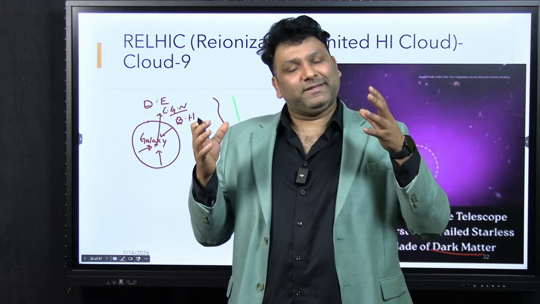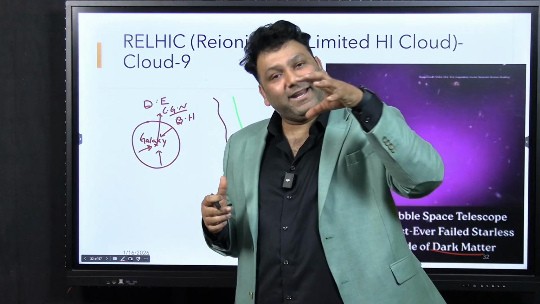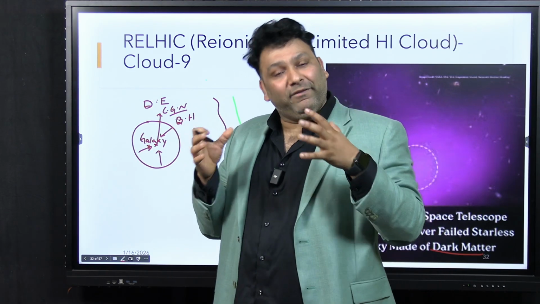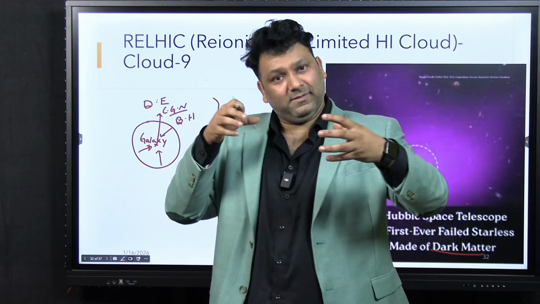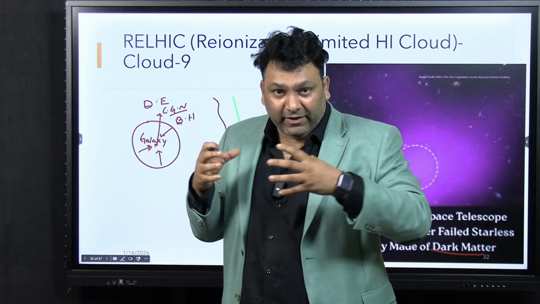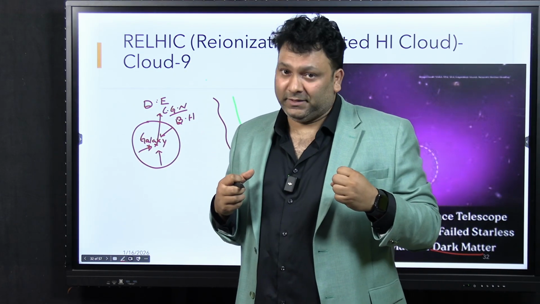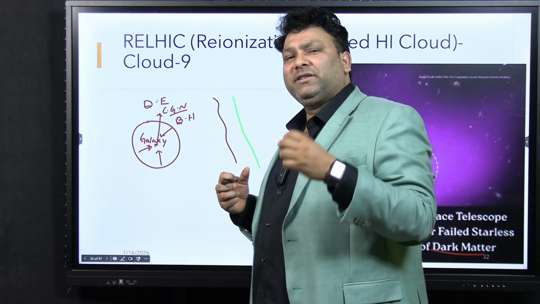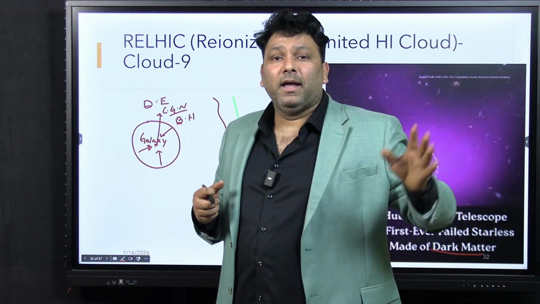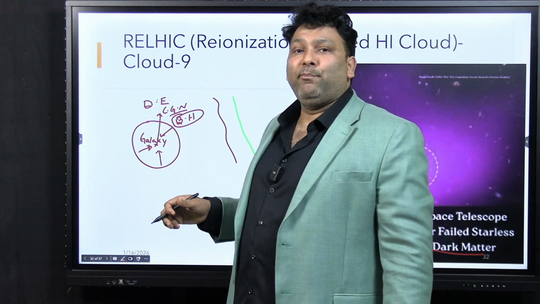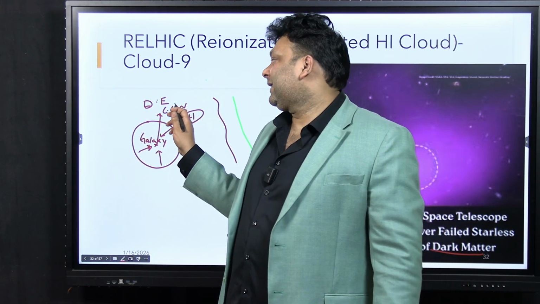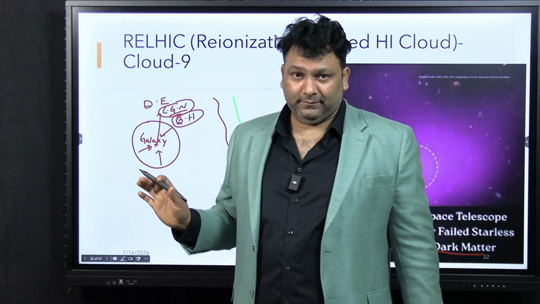Means in a galaxy you have all the stars, and you also have dark energy and gravity. Because of this, everything will come to the center. The gravitational pull will be towards the center, and when the gravitational pull becomes heavy, infinite, it will form a black hole, and a black hole is also called the central galactic nucleus.